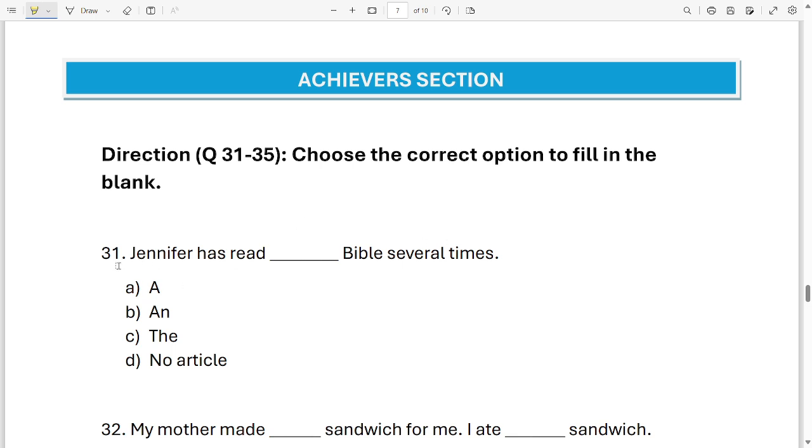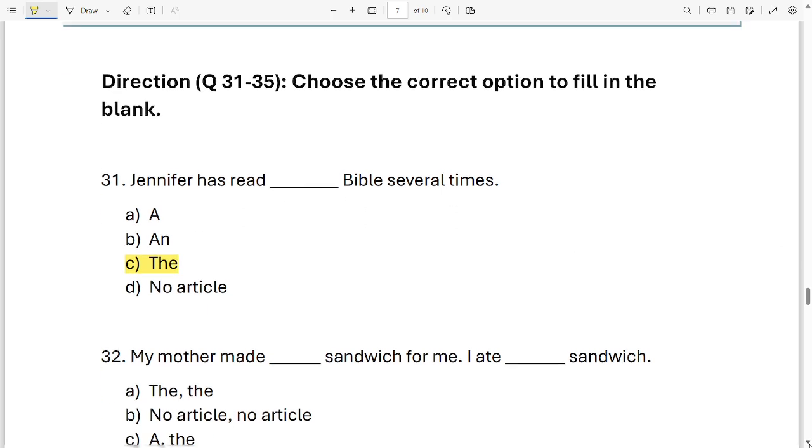Your 31st sentence, Jennifer had read dash Bible several times. Which word will come over here? A, an, the, or no article? A, B, C, D. Which option is correct? It is option C. Jennifer had read the Bible several times. Okay, moving on to the next sentence.